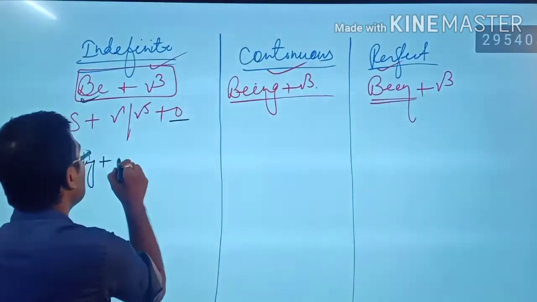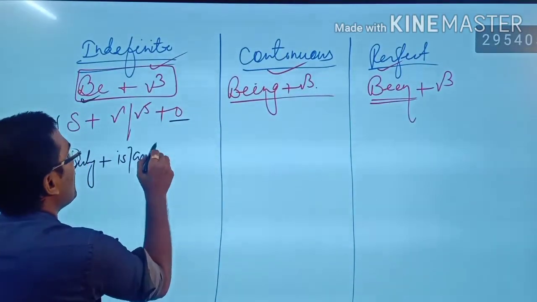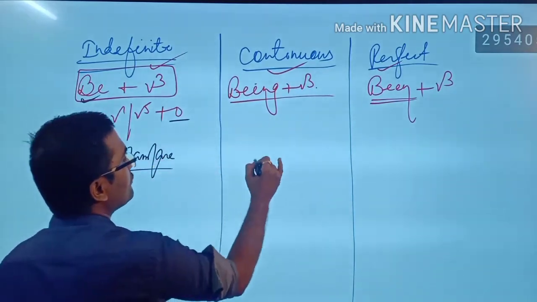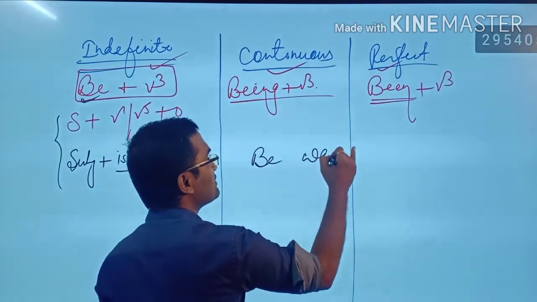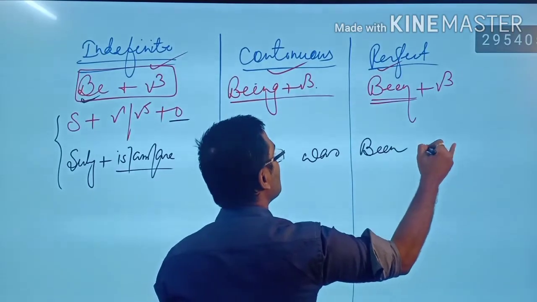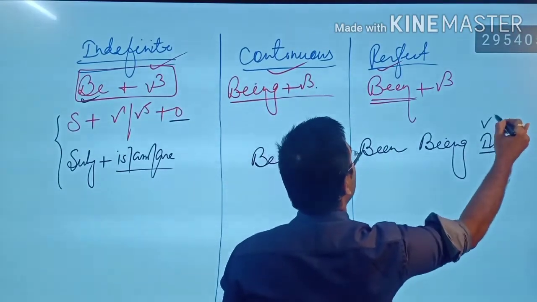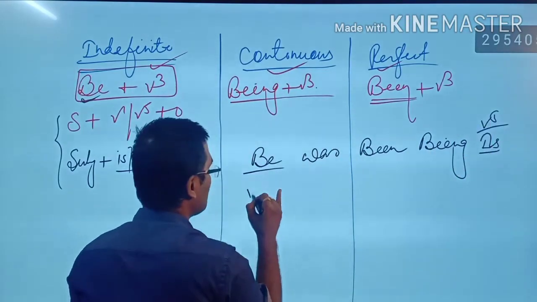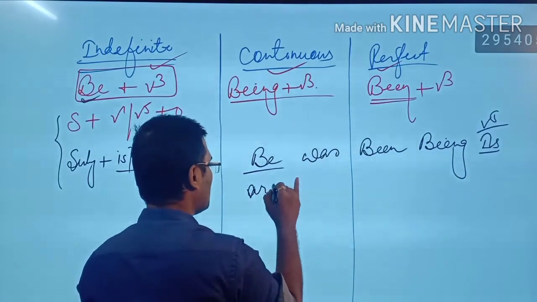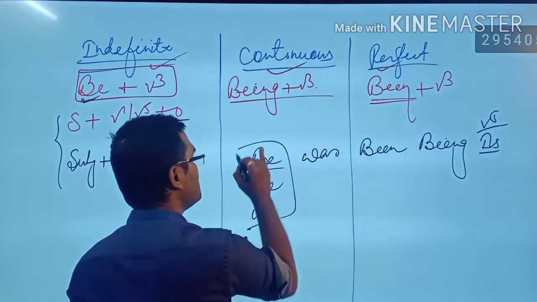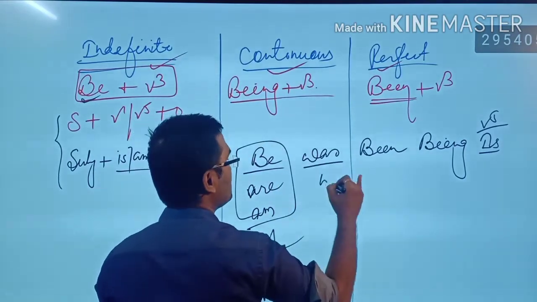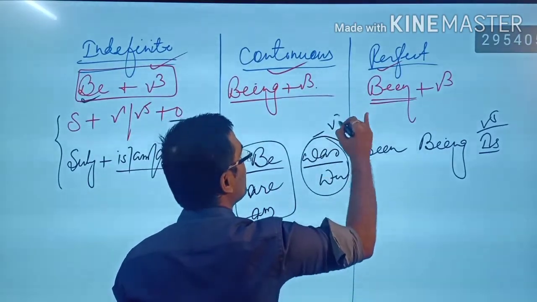In the present tense, what you have to use is: is, am, are. If you are confused, let's have a look. Be has its forms: be, was, being, B-E-I-N-G, and been. Your form which is known as V5 has are and am. So these forms are V1 and these forms are V2.